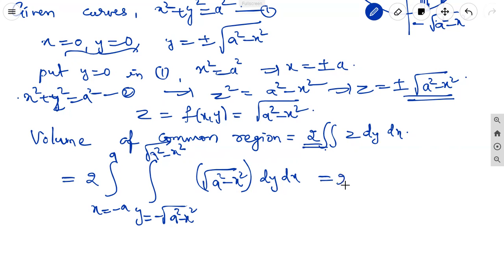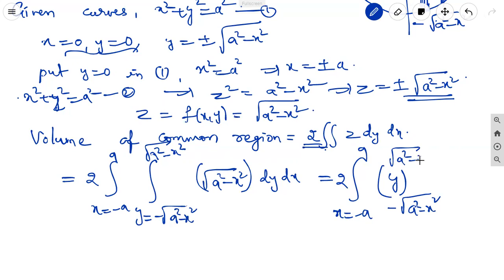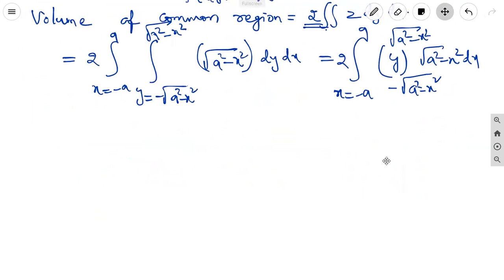Now we can integrate with respect to y, means 2 integral x equal to minus a to a, 1 dy means y limits from minus under root of a square minus x square to plus under root of a square minus x square, into under root of a square minus x square dx. Now we can take the upper limit minus lower limit.